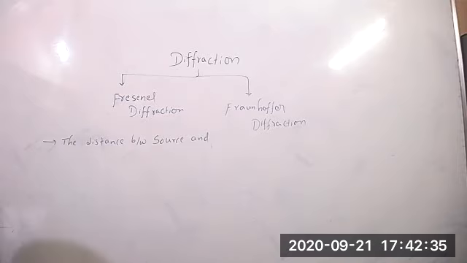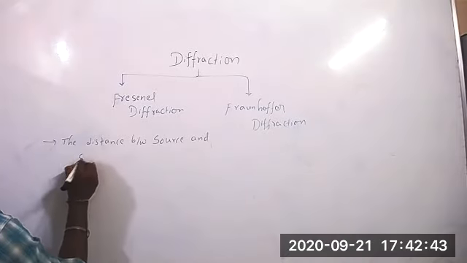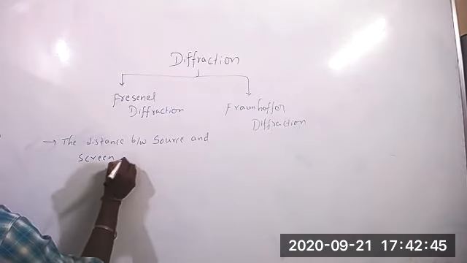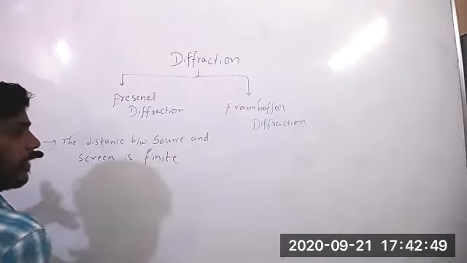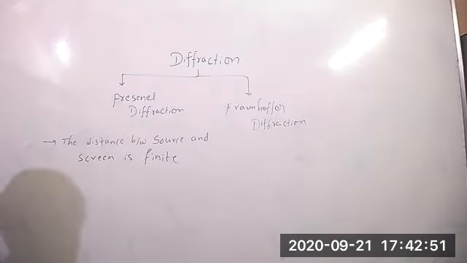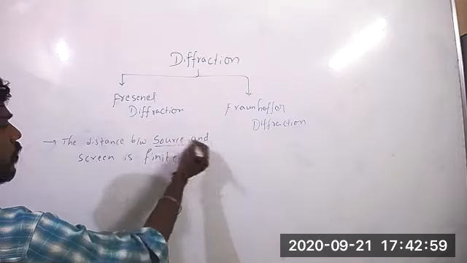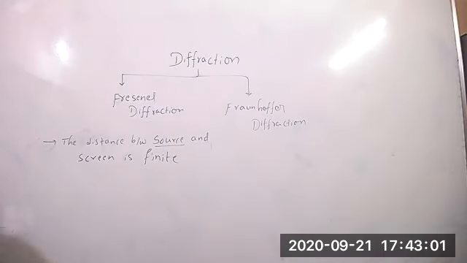It is basing on the source: the distance between the source and screen is finite. Means we can find where it is. There is a finite distance, not infinite, between source, source means light source, and screen.